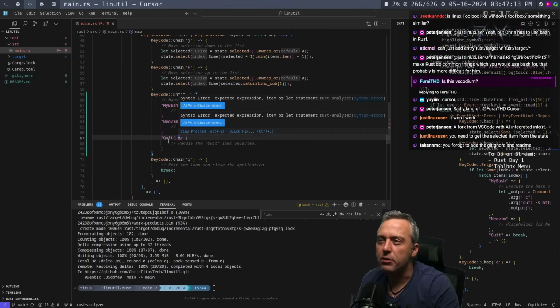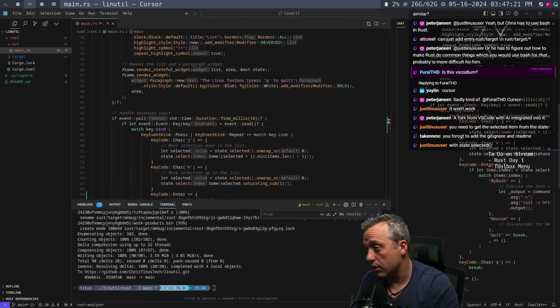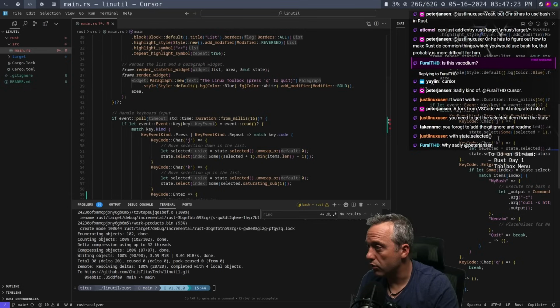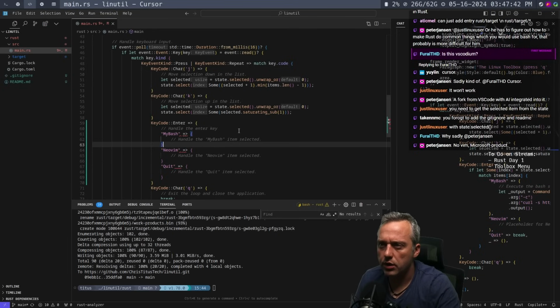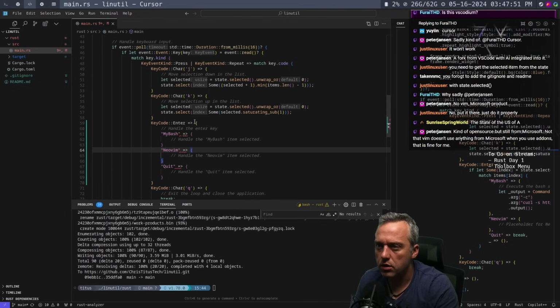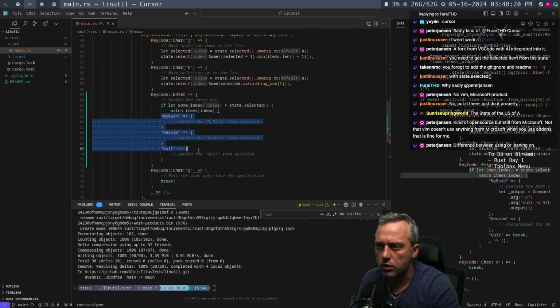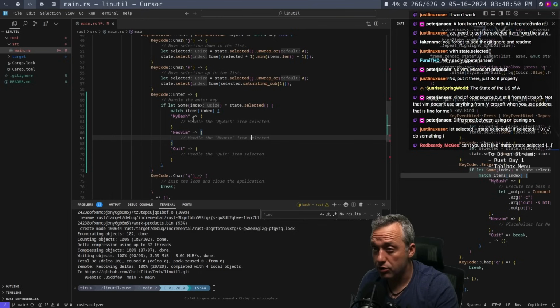You need to get this selected from the state. Let's see, so this is actually saying, you're saying don't put it here in the poll. It actually needs to come from the state with state selected. Okay, I see what you're doing with like K. Let selected, state selected. So key code enter. And how are we going to grab that? So, gotcha. Let's indent this. Bring that back. Okay, state selected. Now we match that item's index.